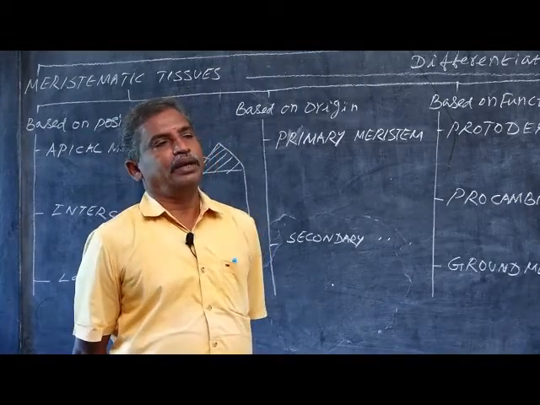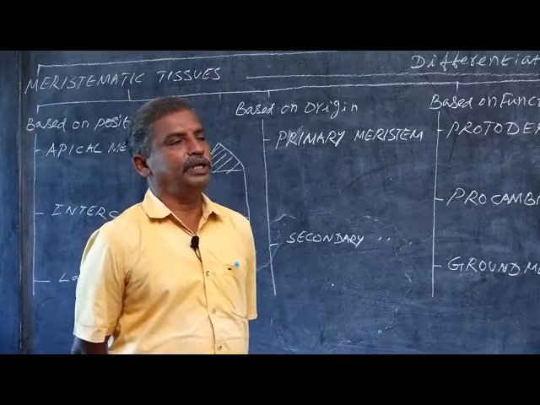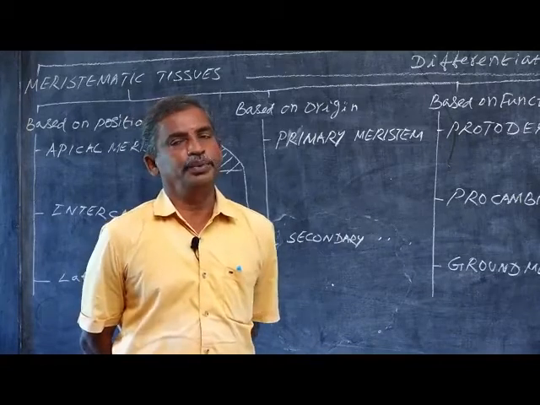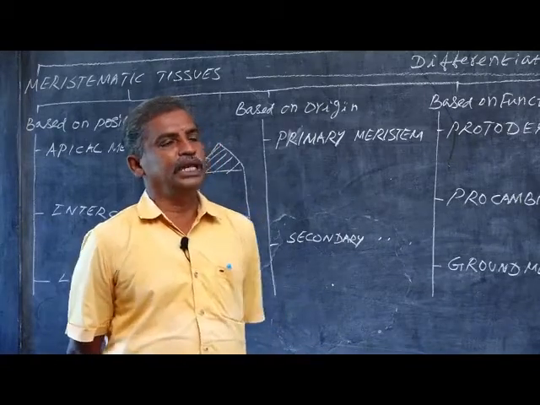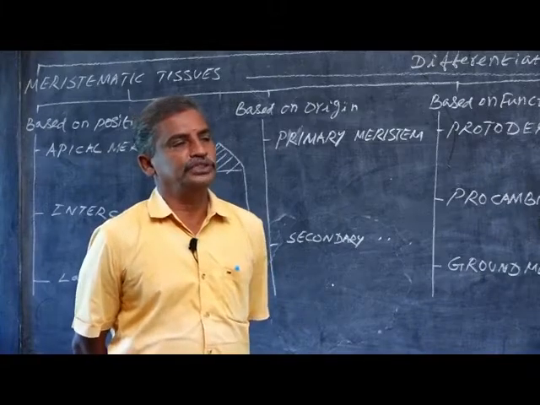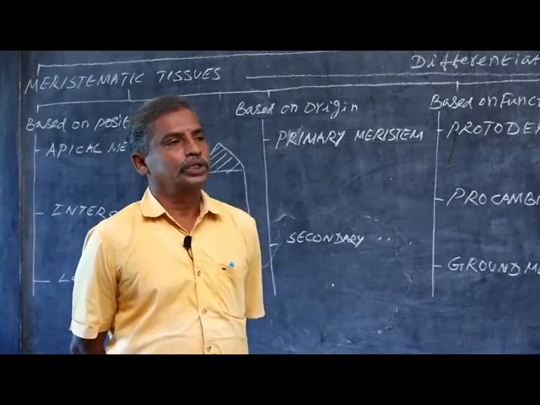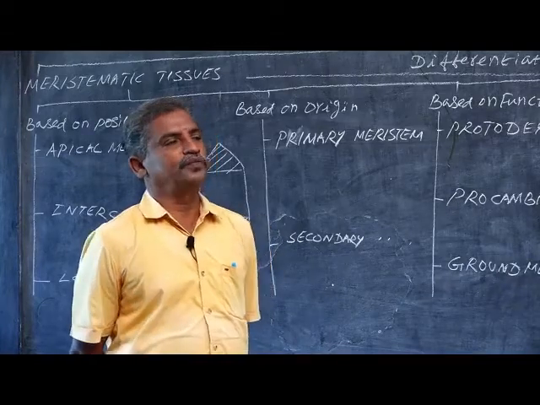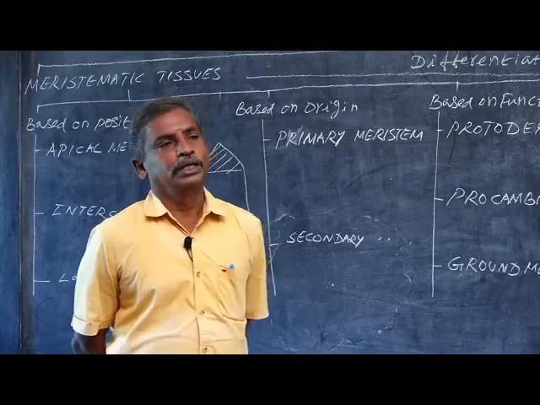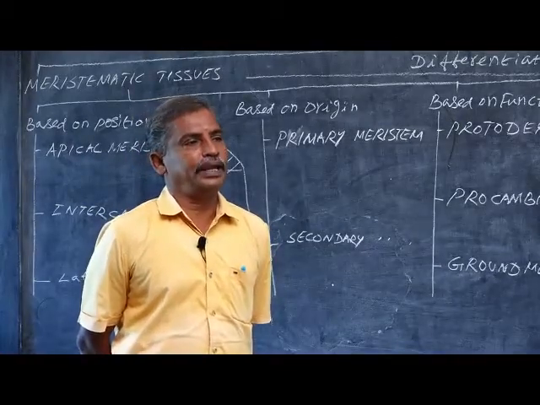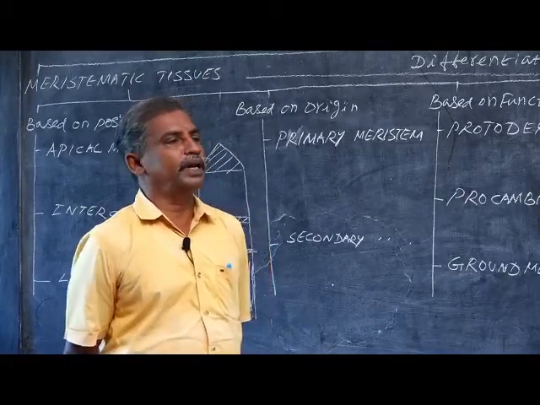That parenchymatous tissue which is found in between upper and lower epidermis is called mesophyll. Meso means middle, phyll means leaf. In leaf, the parenchymatous tissues which are found in between two epidermal layers are called mesophyll. In dicot leaf, the mesophyll tissues are of two types, palisade parenchyma and spongy parenchyma.